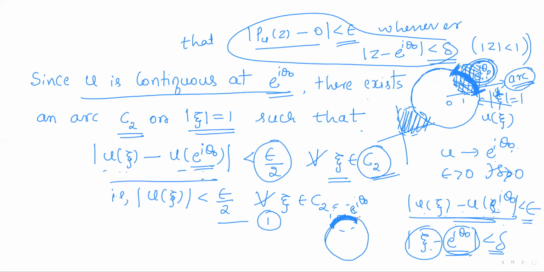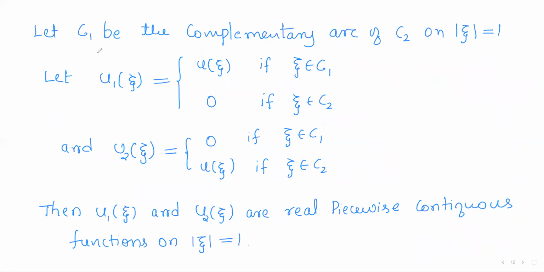So this is the unit circle, and on this unit circle, this is the delta neighborhood of e power i theta naught, which we have called C2. Now, as u of e power i theta naught is 0, we are left with mod u of xi less than epsilon by 2 for all xi varying over the arc C2. Next, let C1 be the complementary arc of C2 on the unit circle, mod xi equals 1.